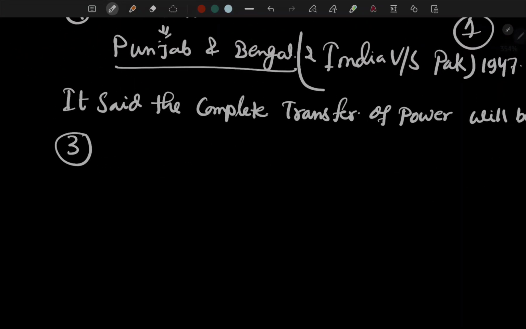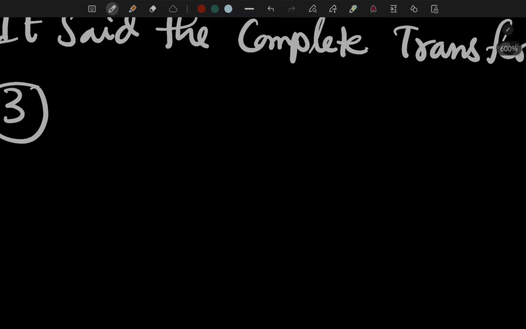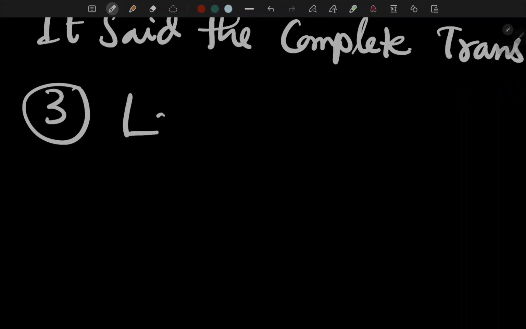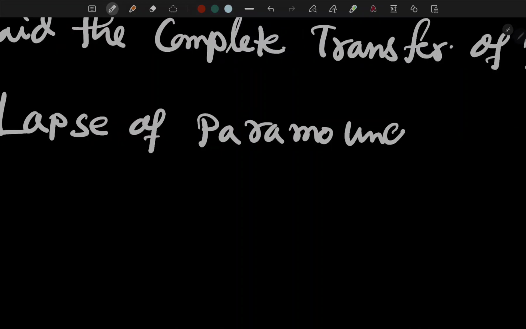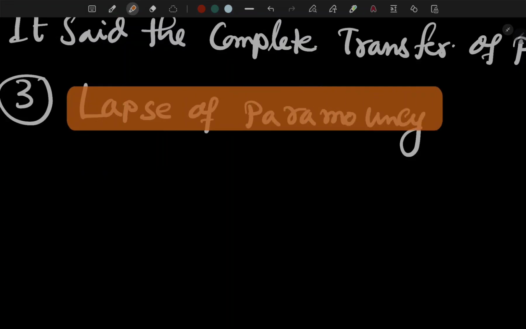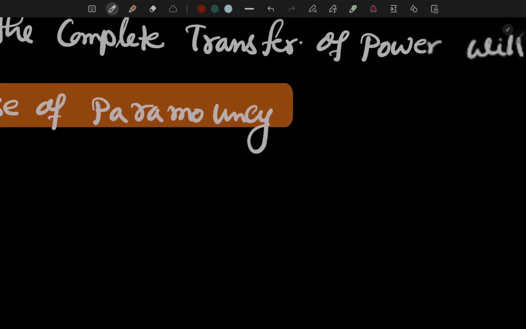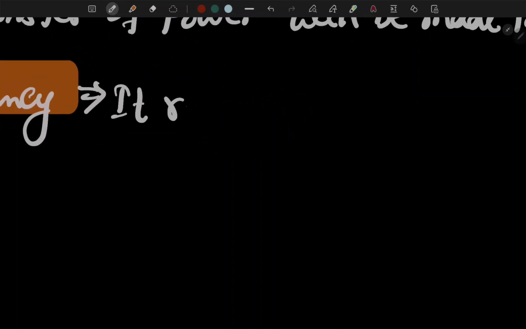And then the next thing is basically a condition. The next condition is basically what? Lapse of paramountcy. It is the most important development.